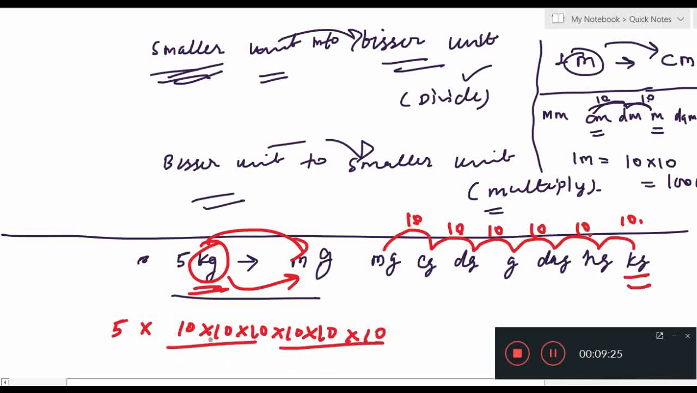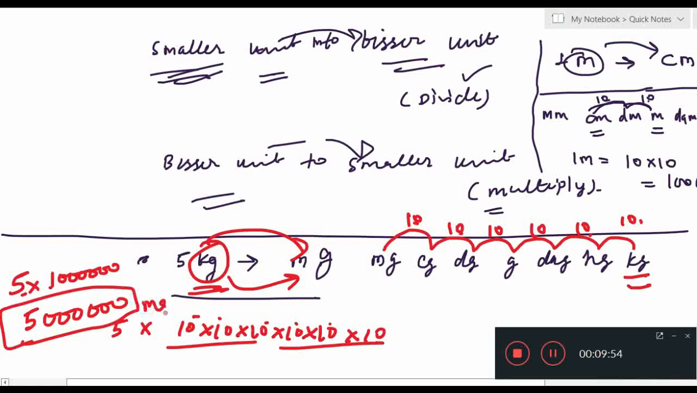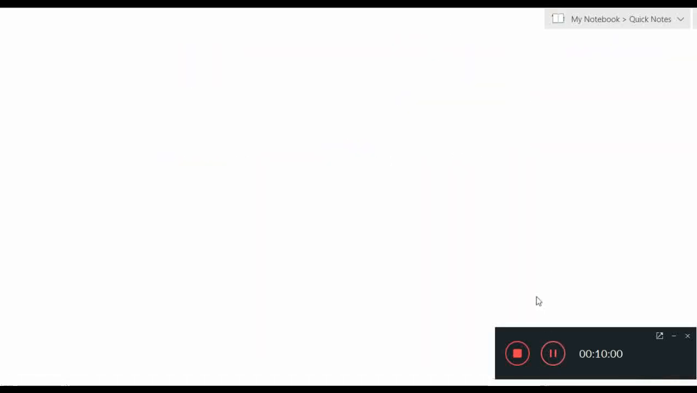Okay, like this. And don't worry, you won't be having this kind of conversion because this one is quite big, and I am explaining here just because you have to solve. Okay. So now as you can see, 1, 2, 3, 4, 5, 6 zeros are there. So I have to write 5, then 1, 2, 3, 4, 5, 6 zeros. This is the answer, in milligram. Okay. So both the conversions I have explained here.